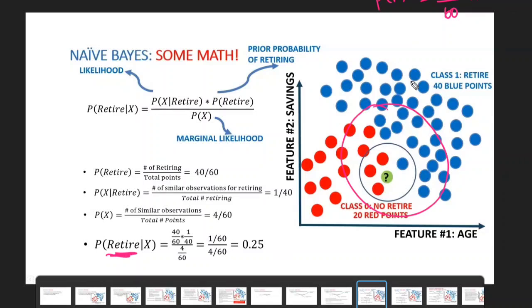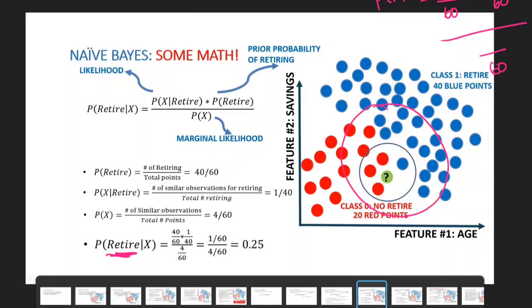So in this big circle, how many blue data points are there? That you have to calculate. For example, 20 data points are there, so 20 by 60. Overall, how many blue and how many red are there in your circle? That number you are going to divide by 60 here. Whatever the circle, small circle or big circle, we select according to that, and count how many data points are in that circle.